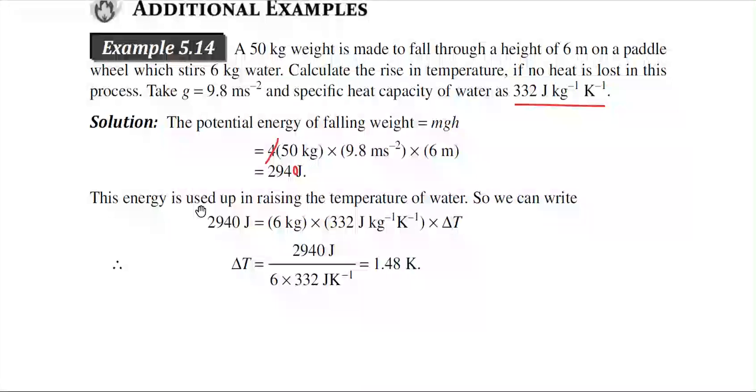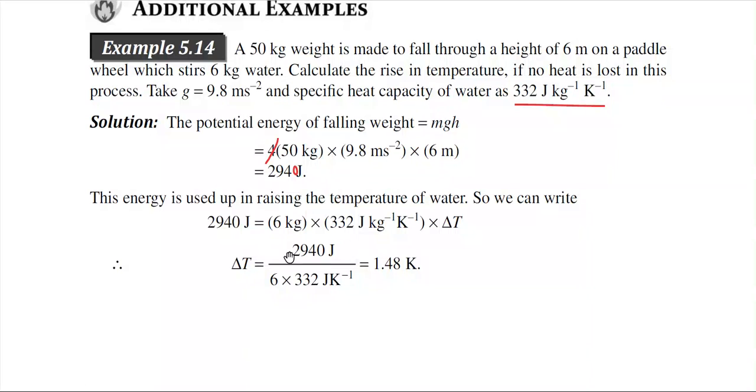So this energy is used up in raising the temperature of the water. So ultimately this particular energy is equal to the heat. Now the formula of the heat is m into the heat capacity into delta T. Here the unit of the heat capacity is per unit mass, it is not per mole.